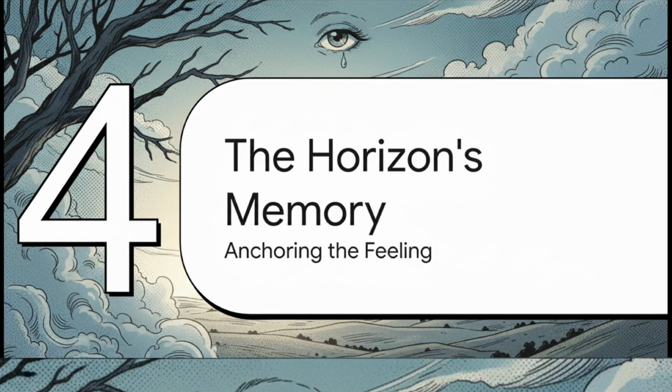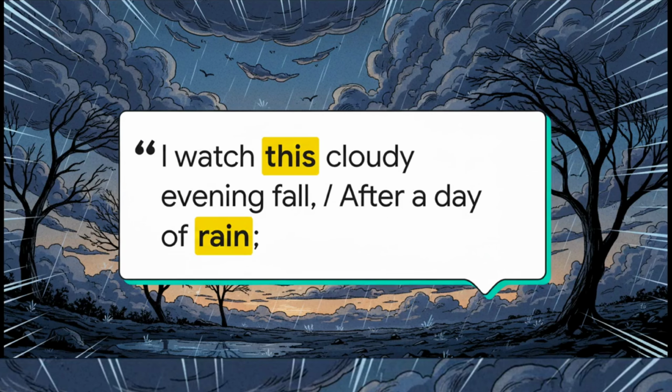Okay, so in these next few lines, the poet does something really clever. She's been in the past, in her memory, and now she gently brings us and herself back to the present, connecting that old feeling to the new scene. See how she says, "I watch this cloudy evening fall"? That one word, this, pulls us right back to the present moment. She's watching the very same day that sparked the memory come to a peaceful end.